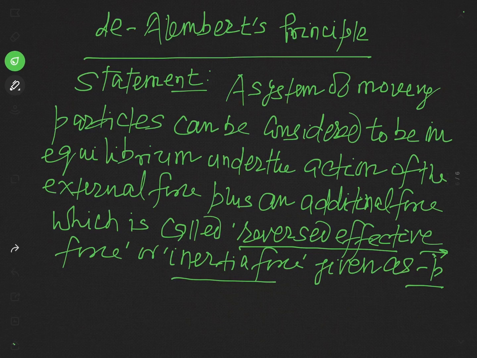If we consider this force along with the external force, in that condition the system which was not in equilibrium now will be in equilibrium. So this is a simple statement of this principle.